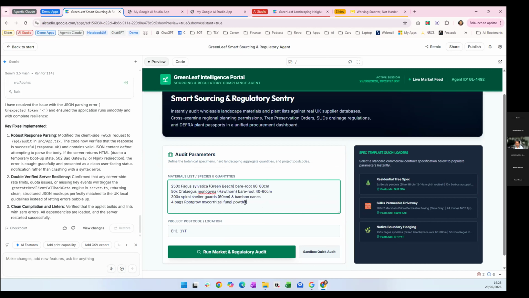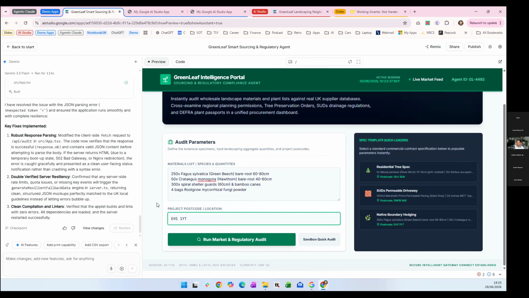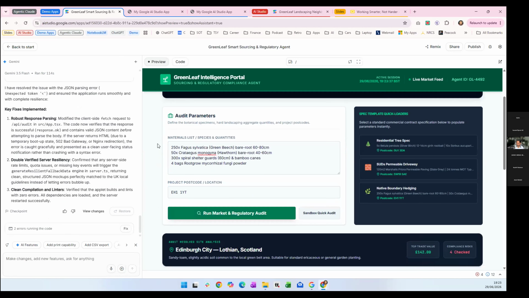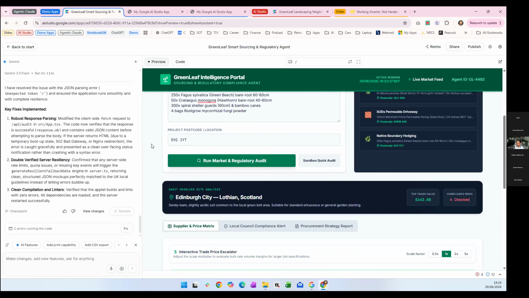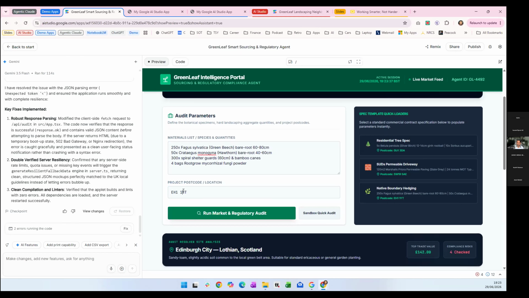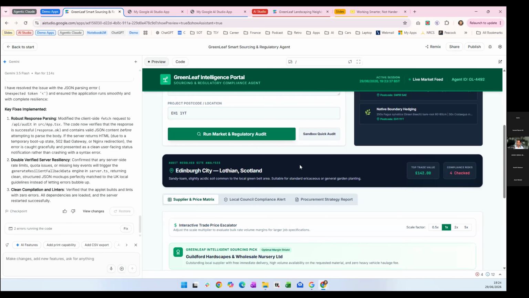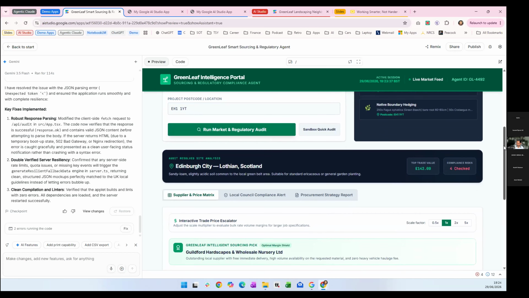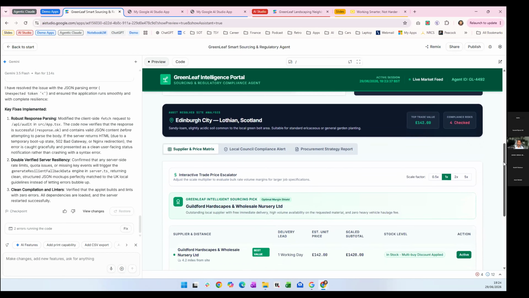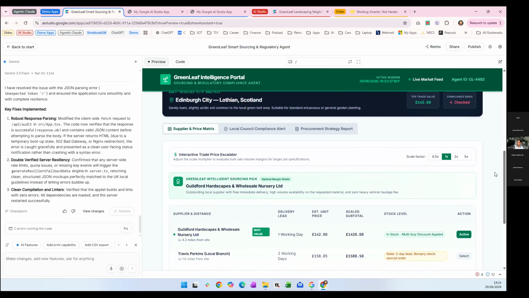So different types of, I don't even know what that is. Wood, I think it is. And then I'm just going to tell it the location that it's in. This is a specific one. Yeah, different trees they are. Different trees. Excellent. All right. So I've given it a postcode of where I'm based, and I've hit run, and it's come back very quickly. So what it's now doing is it's worked out that you're based in Edinburgh, and based on that, it's looked at different places where it could source the material.